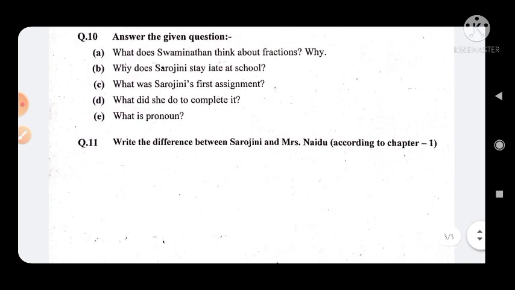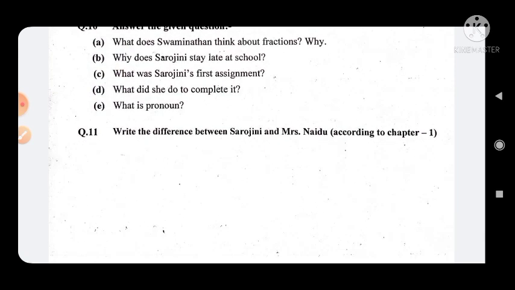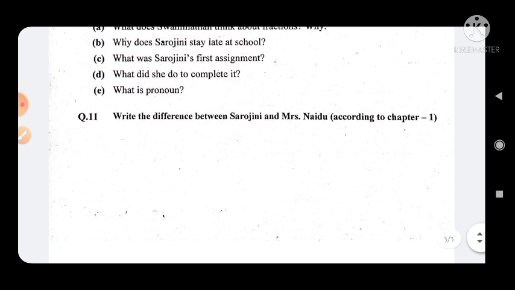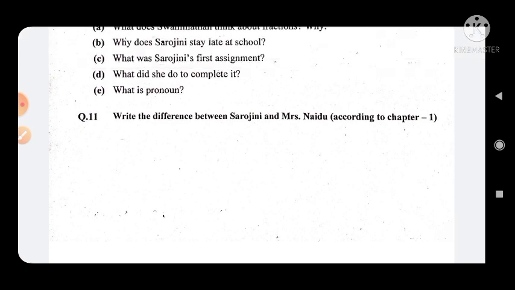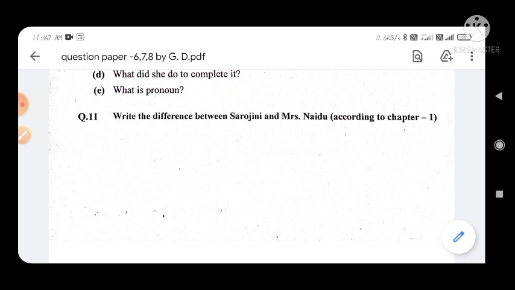And last is question number 11: write the difference between Sarojini Naidu and Mrs. Naidu according to the chapter first. I know very well that you have to solve it, so you have to read. You already read the chapter first, Dear Mrs. Naidu. So you have to compare both Sarojini, a little girl, and Mrs. Sarojini Naidu, who was the freedom fighter, showing the comparison, and you may write more than 4 or 5 sentences. Now I think this is enough for you.